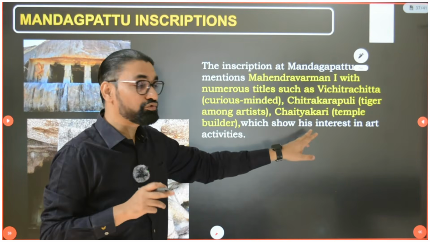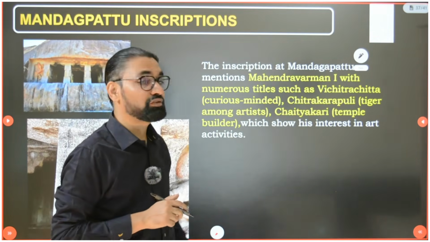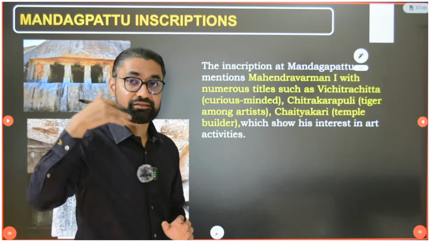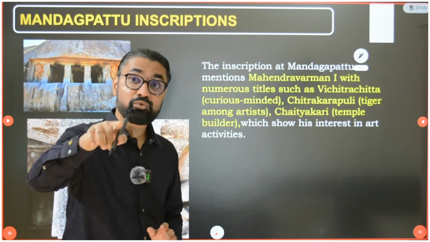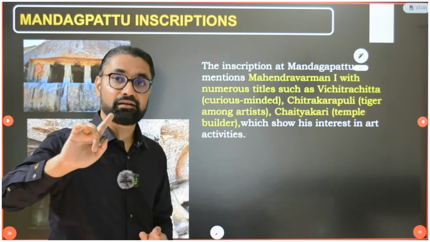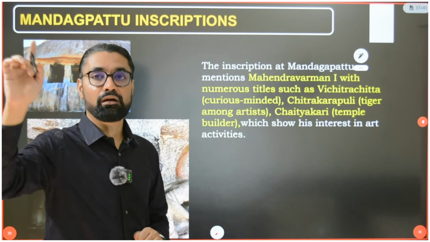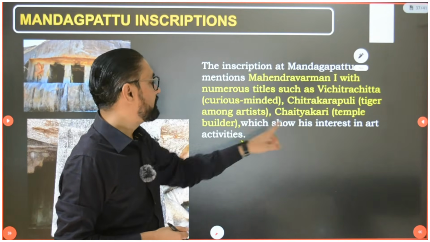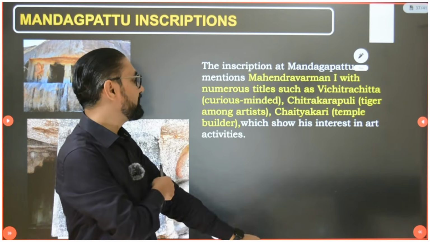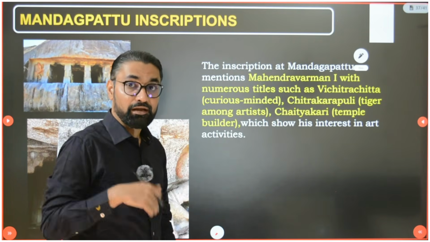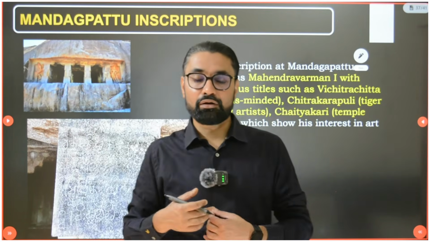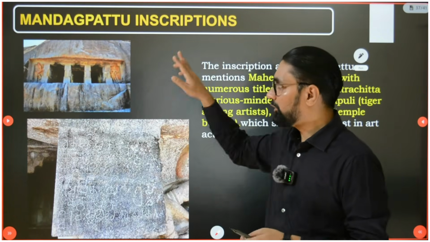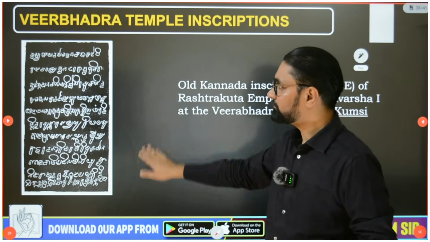Then it also refers to him as Chitrakar Puli. Remember Chitrakar Puli, that is tiger among artists. So he was a great artist, tiger among artists. The same was said of Samudragupta by Harisena. So he was also called Chitrakar Puli. And Chaityakari, that is temple builder, which shows his interest in art activities. And he built such a temple without using brick, mortar, etc. And that's why he is called Vichitra Chitta in the Mandakpatu inscriptions.